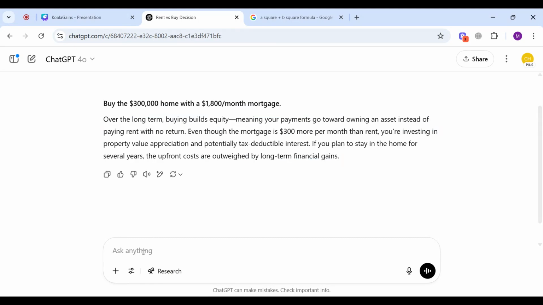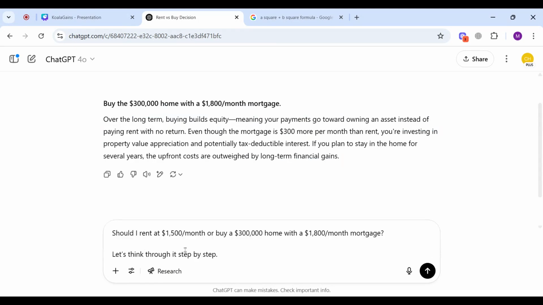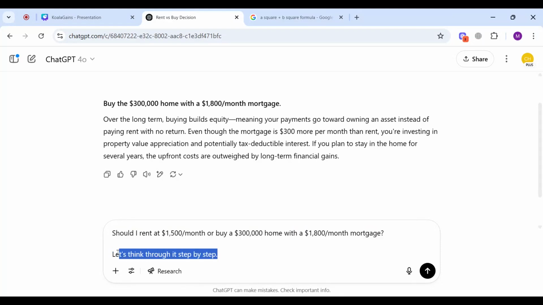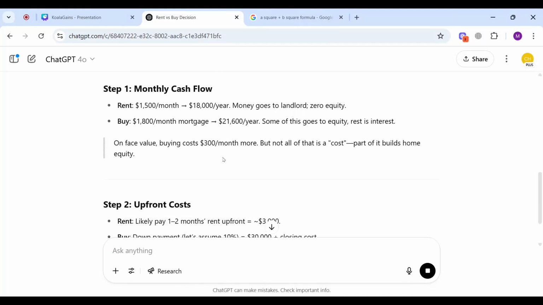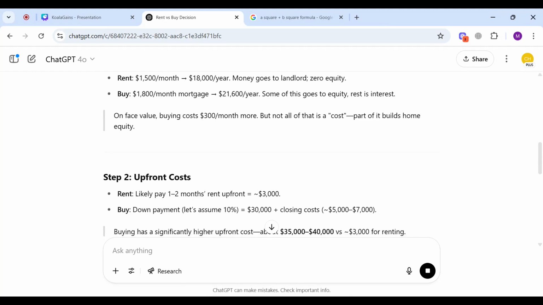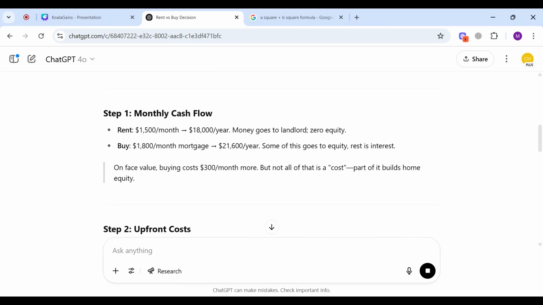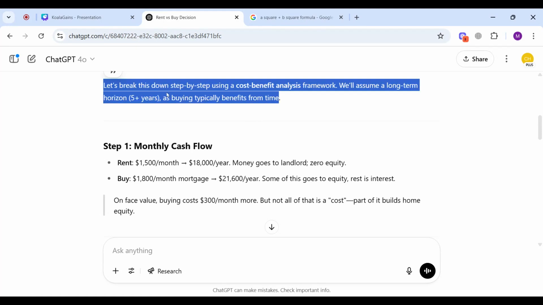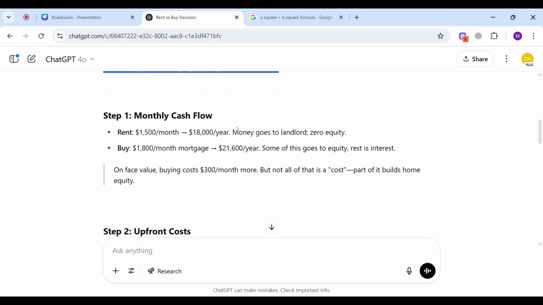Now let's change our prompt and ask it to think step by step, that is, use chain of thought. I added the same statement, but with that I added a line that will help us use the chain of thought prompt. Now you see it breaks down the solution step by step using a cost benefit analysis framework.